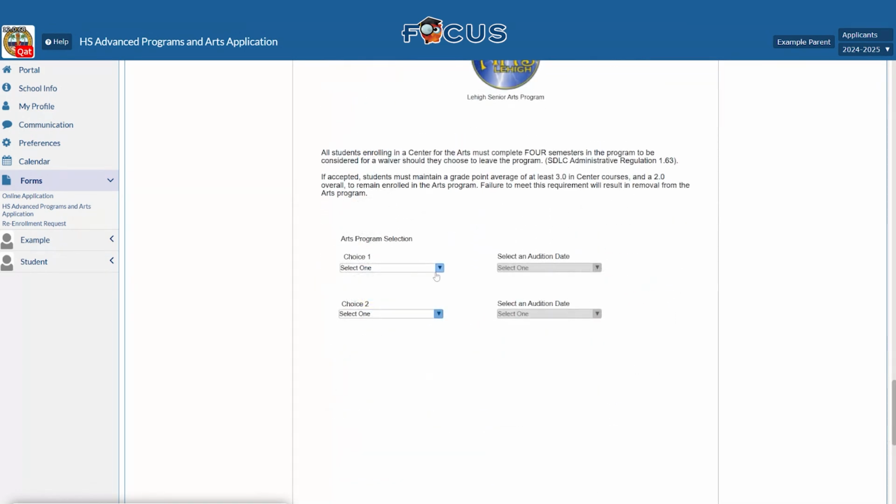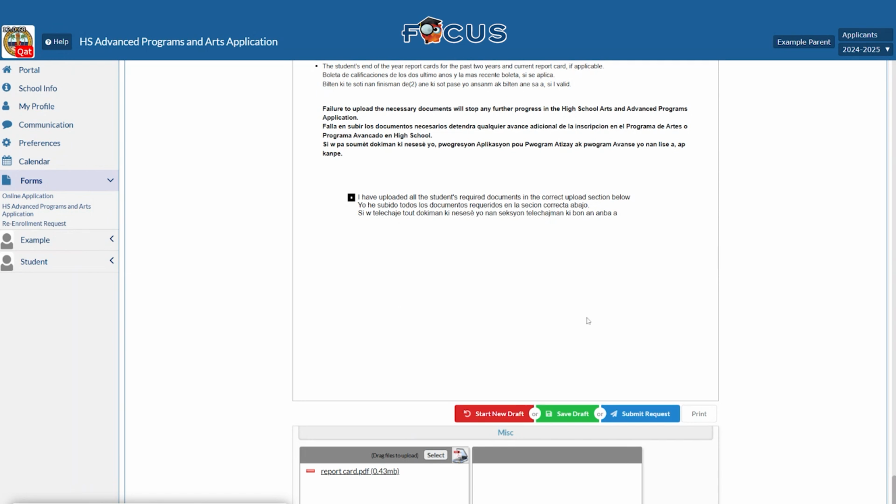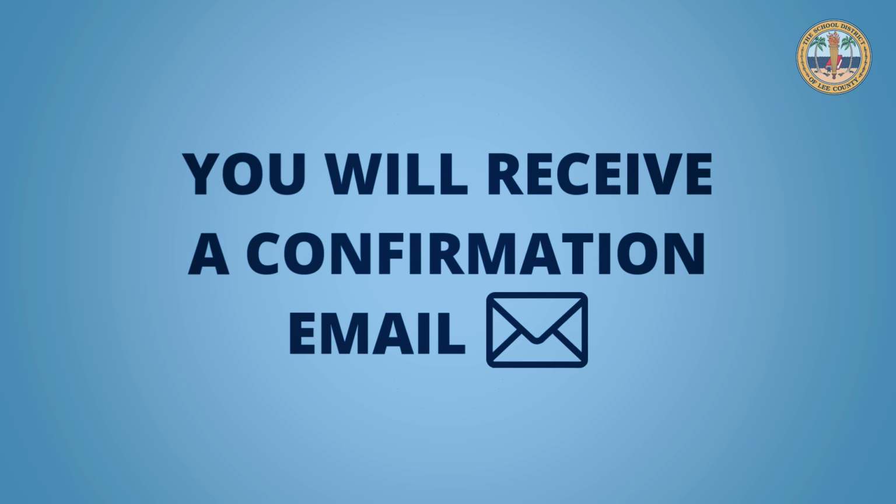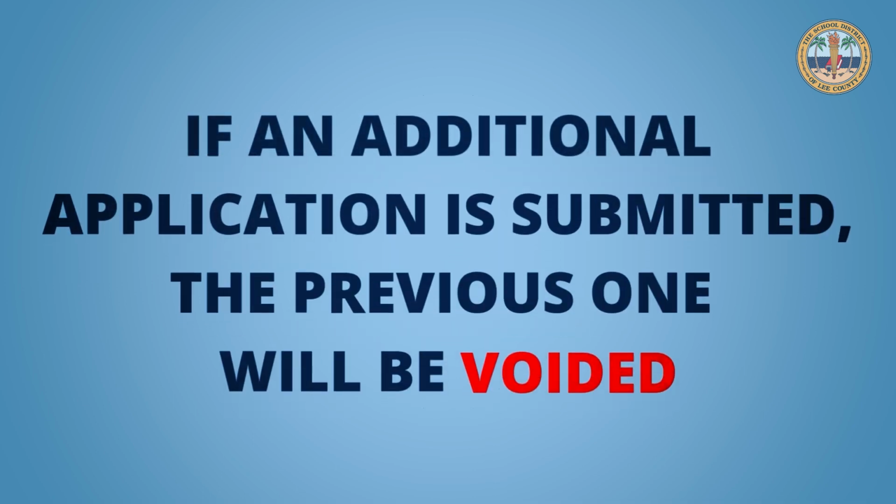For arts applications, an additional page will appear, allowing parents to choose the student's specific area of interest and audition dates. Once selections are made, click the Submit Request button to complete this step. Parents will receive a confirmation email outlining their advanced and arts program choices. Please note that if an additional application is submitted, the previous one will be voided.